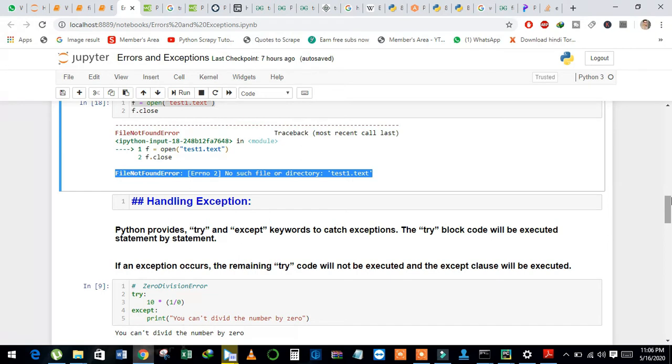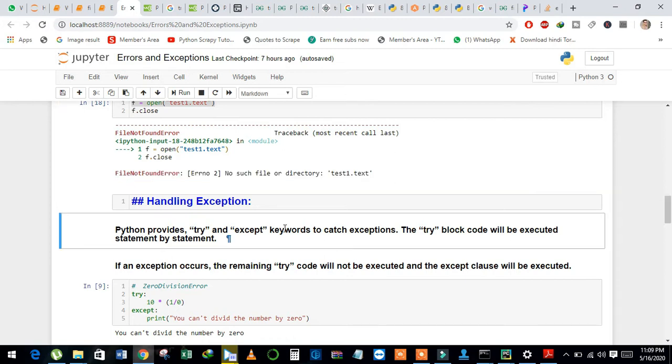And we can handle these exceptions. Why do we need to handle exceptions? Because programmers can understand what these exceptions mean, but when we show these exceptions to the user, they will not understand the meaning of these exceptions. That's why we will show them some useful or meaningful error messages. That's why we will use exception handling.